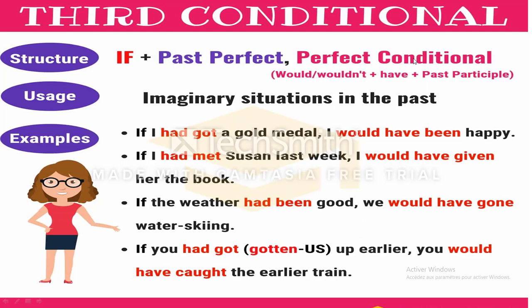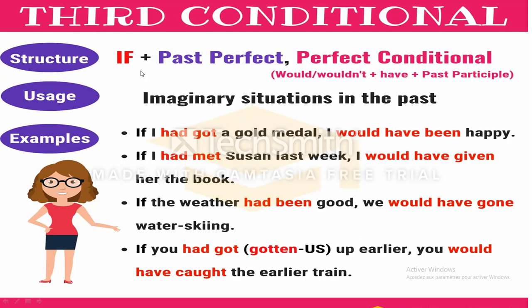So this is the most important part for you, the third conditional. Welcome to our third conditional sentences. It's going to be easy, don't worry. The structure is if plus past perfect, plus perfect conditional. For the perfect conditional, we use could, would or should plus have plus past participle. The past participle of the verb, like go, went, gone. Gone is the past participle of the verb.